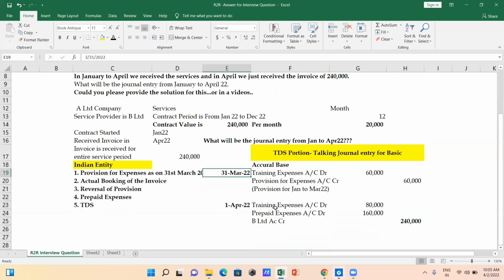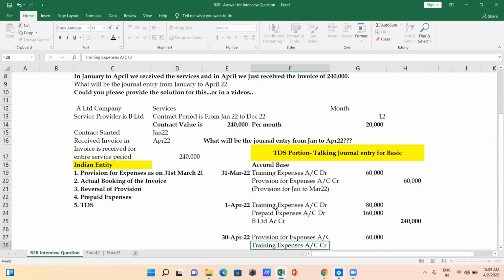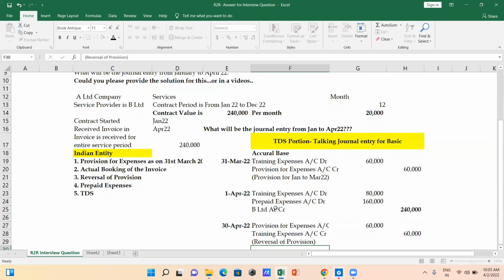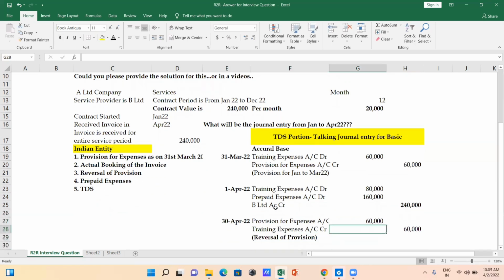And next, you have to do the reversal of these provisions as on 30th April 2022, and your entry is going to be: provision for expenses account debit for 60,000, and training expenses account credit for 60,000. And this is going to be considered as the reversal of provision, which is 60,000.